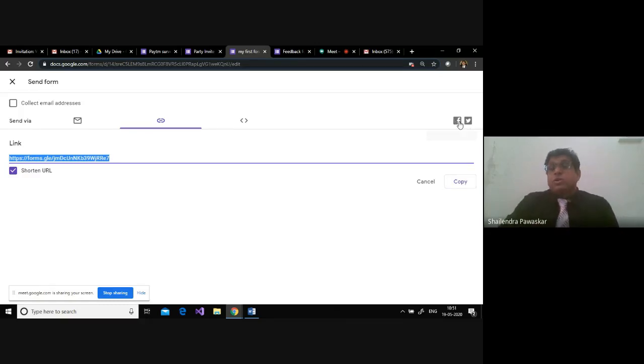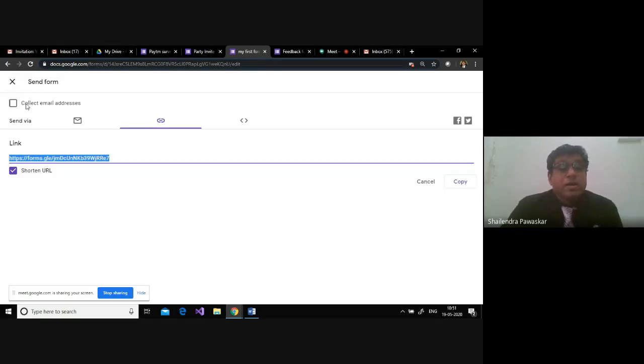Then we have a social media link here. You can directly upload this link to your social media account, maybe Twitter or Facebook. You don't have to copy and paste. Just click it, and it will shift to that area automatically. So this is how you can send or share the form.